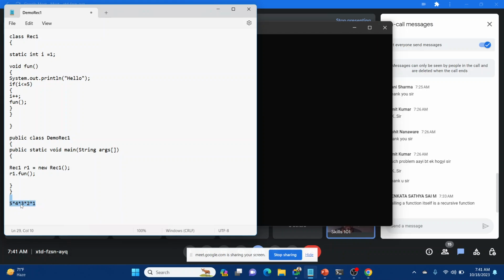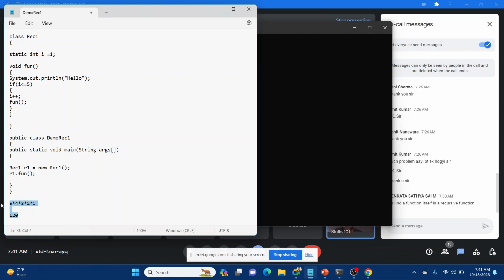120. 5 into 4 is 20, 20 into 3 is 60, 60 into 2 is 120. So 120 is the factorial of 5. That's how we are going to calculate it.